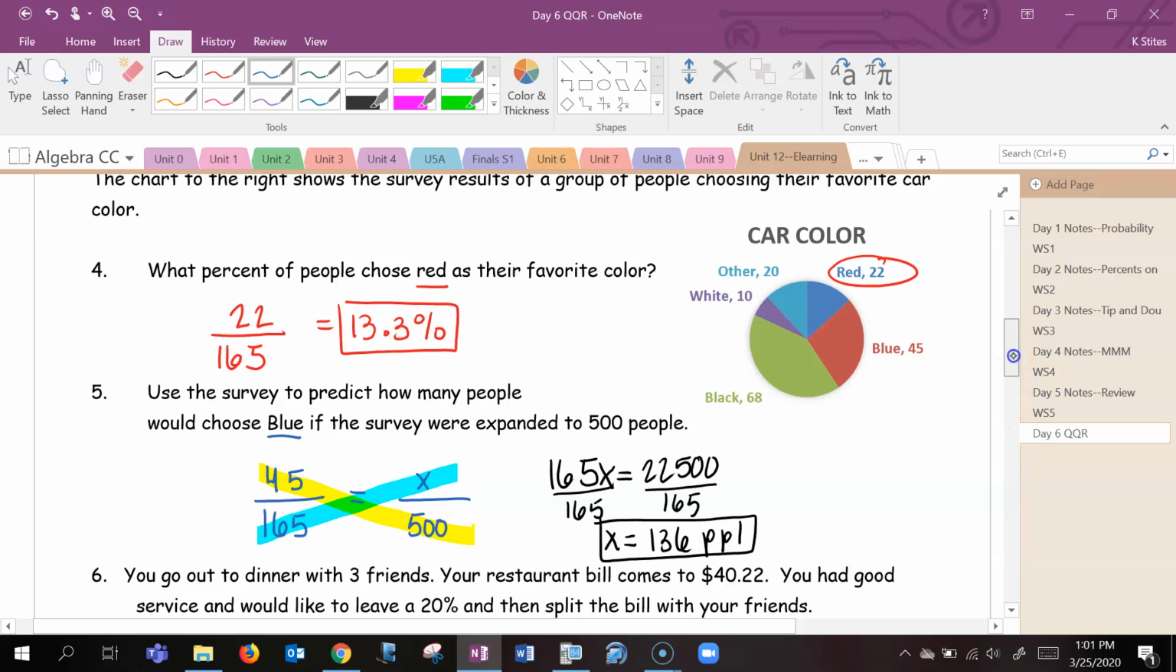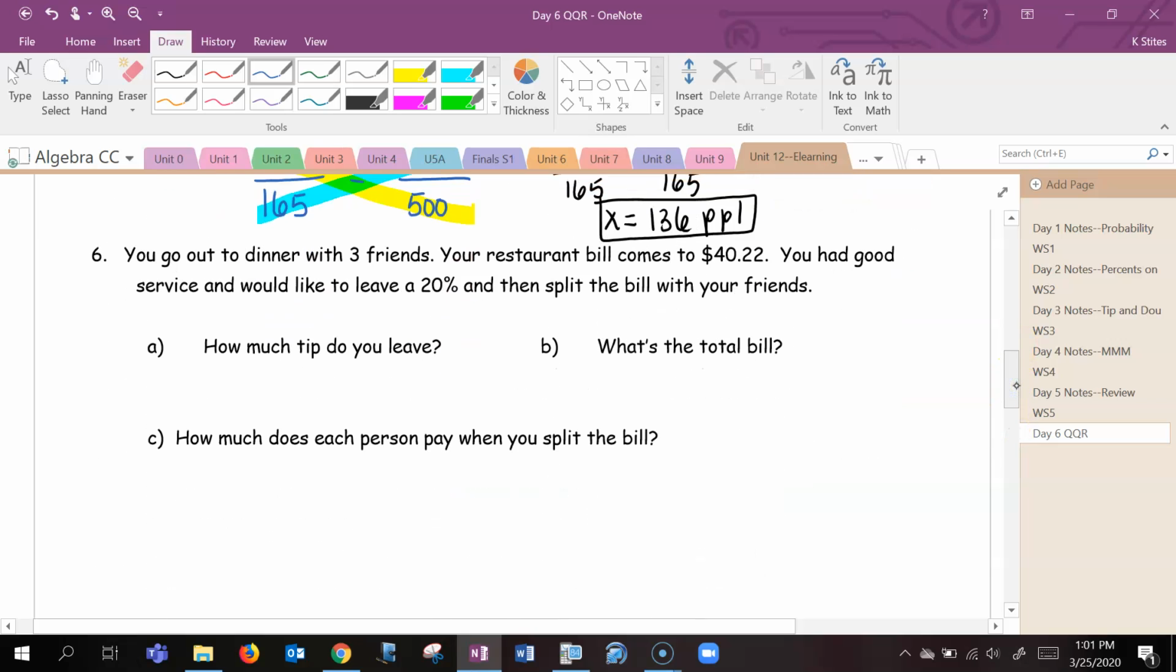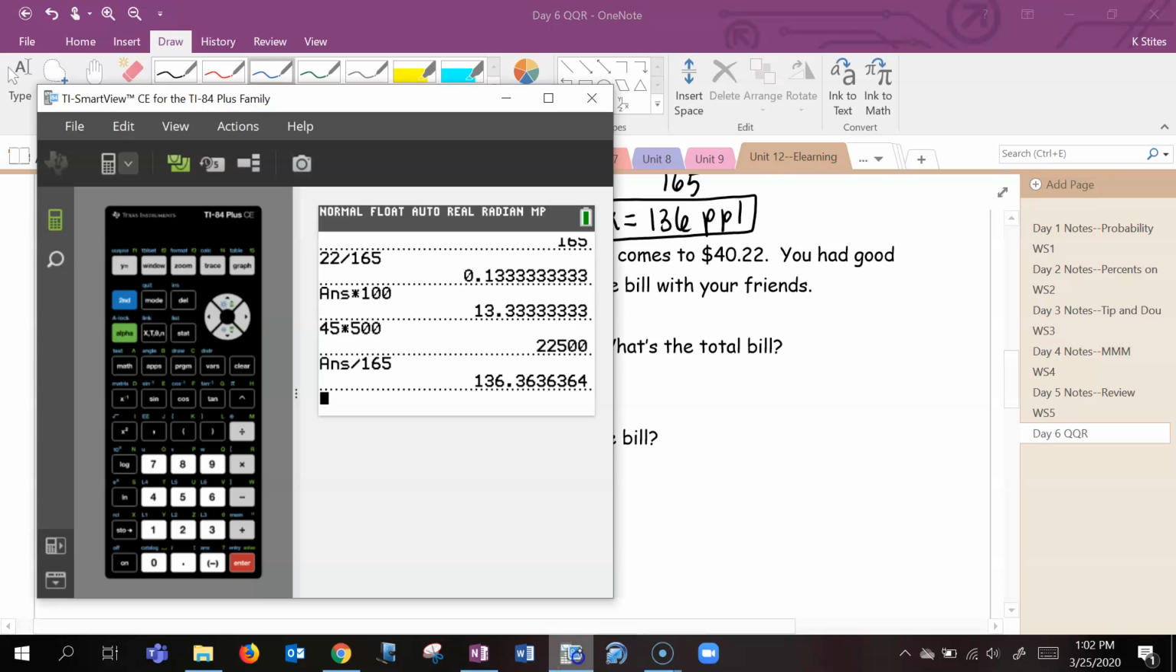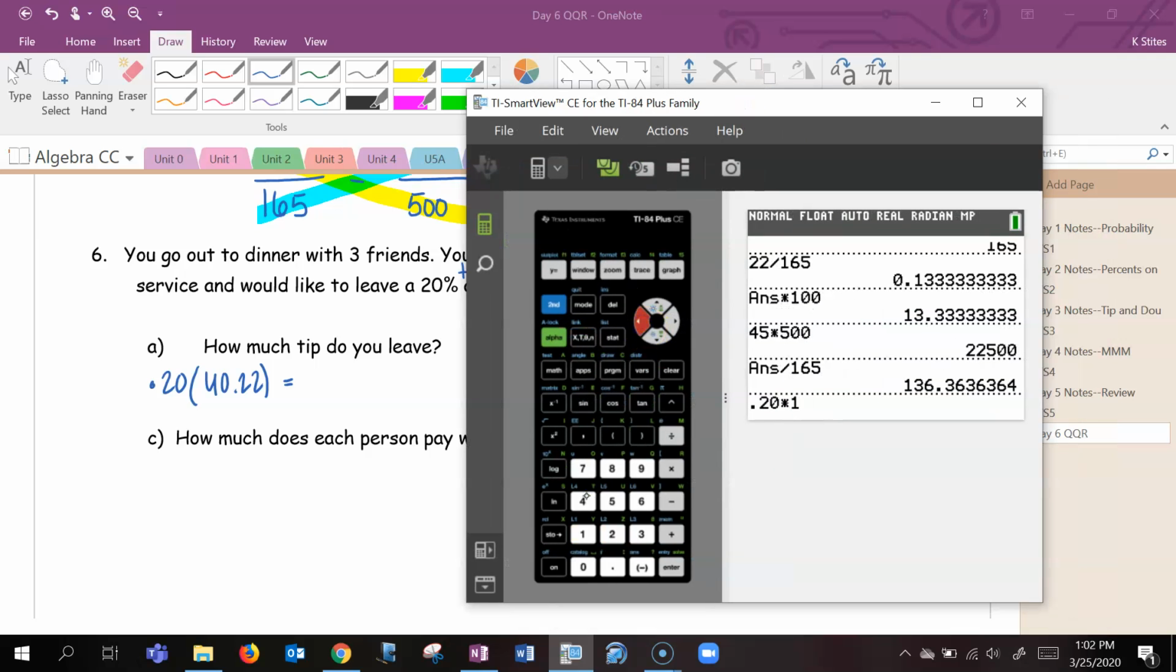All right, next. You go out to dinner with 3 friends. Your restaurant bill comes to $40.22. You had good service and would like to leave a 20% tip, and then split the bill with your friends. So first, how much tip do you leave? We'll take our 0.20 and we will multiply that by our bill. Okay, so let's type that in. And that'll be $8.04 because this 4 here is not big enough to round our 4 up.